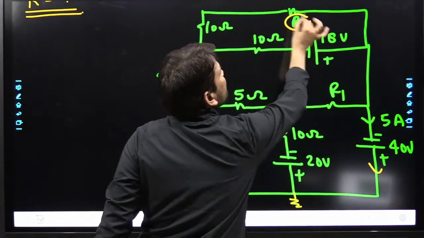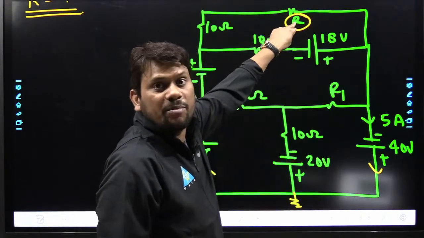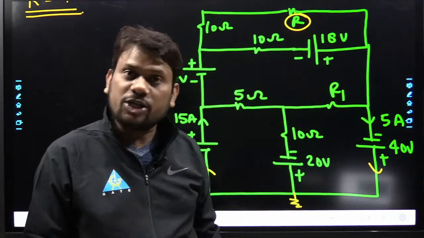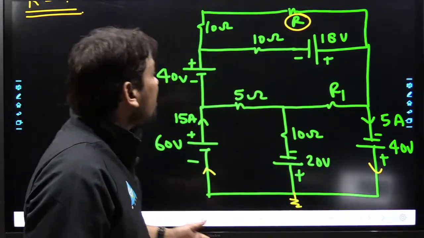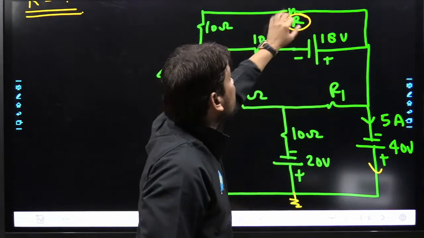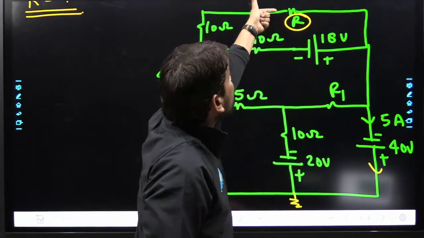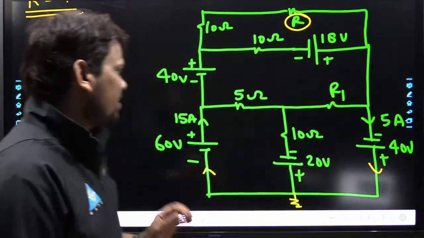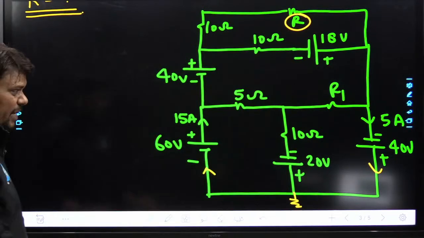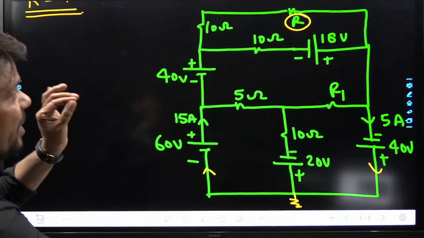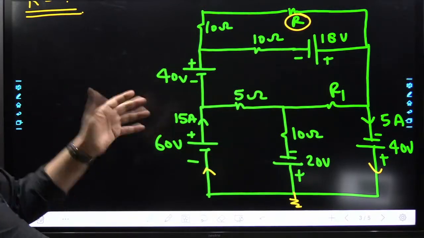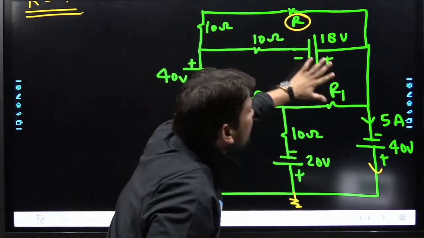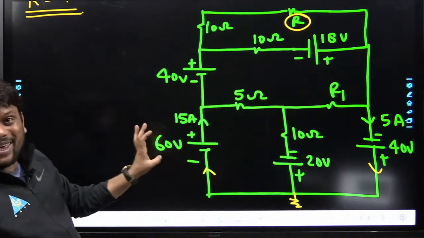We have to identify this R, and this R is nothing but the voltage across this R and the current through this R, the ratio V by I. So basically we have to identify the voltage across this and the current through this, and if both things are known, we can easily identify the value of R. Yes, very nice. Now observe carefully. Can we directly calculate the current through any resistance? Here no currents are given, only currents are given in this section.